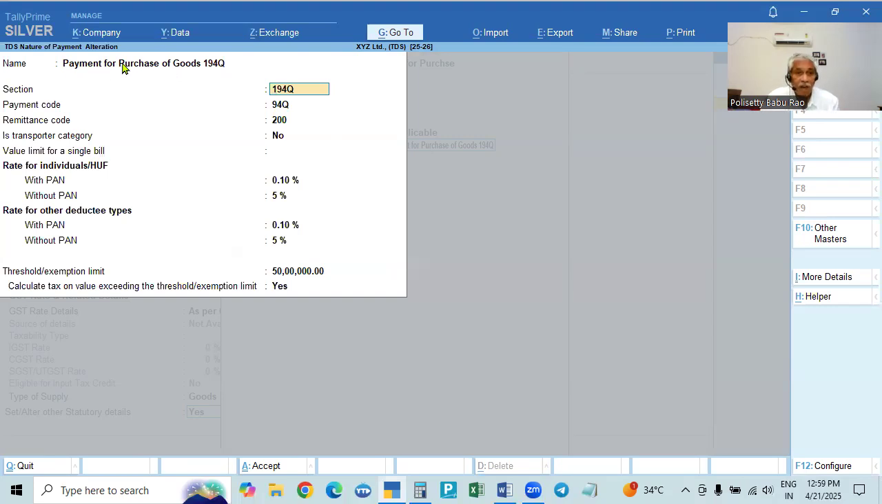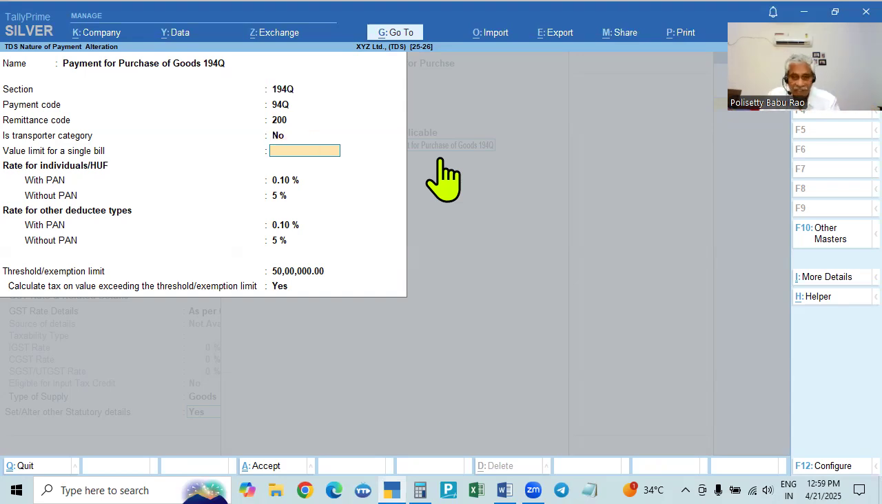So payment for purchase of goods, 194Q. On that we are making the deduction. So the section is 194Q, and the payment code and remittance code is 200. The transport category is not there because we will have that also. In that case, we have to activate this also. This company deductee is not in the transport category.